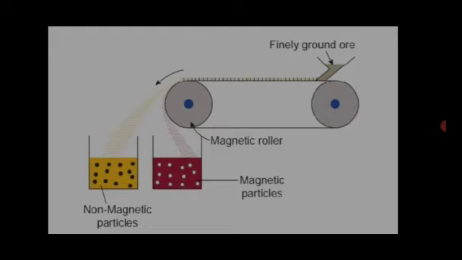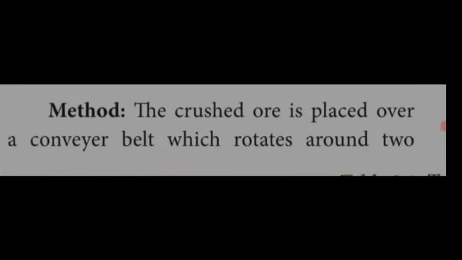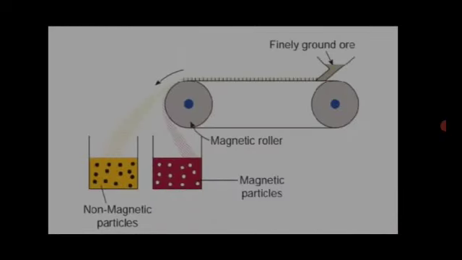See this picture. Two conveyor belts are available. Two metal wheels are present. One wheel is a magnetic roller. Crushed powder ore is poured onto the belt. The belt rotates. What is the nature of this wheel?